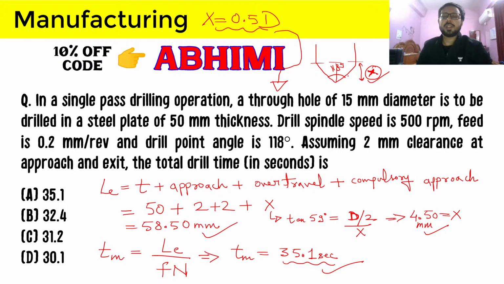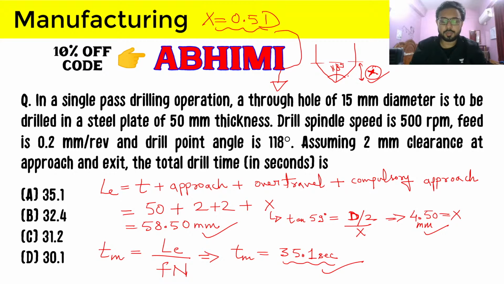Basically seconds and minutes are the only two units in which the answer is going to be asked, and you have to check whether seconds or minutes is the unit in which you have to provide the answer. So now we are ready to move forward and do the next question.